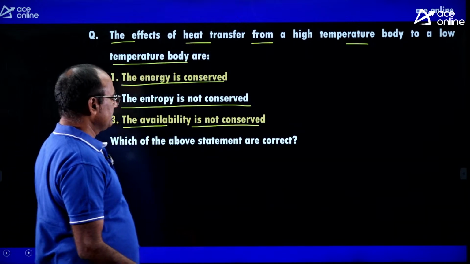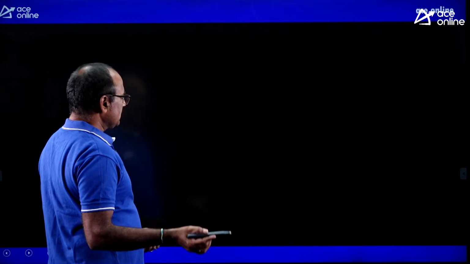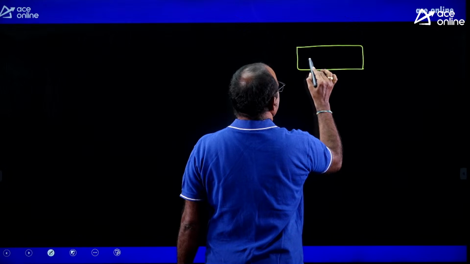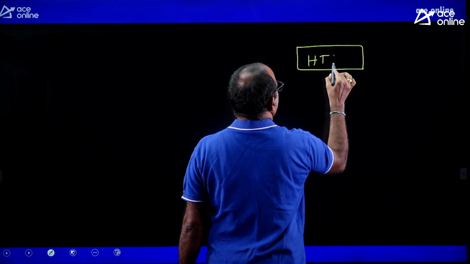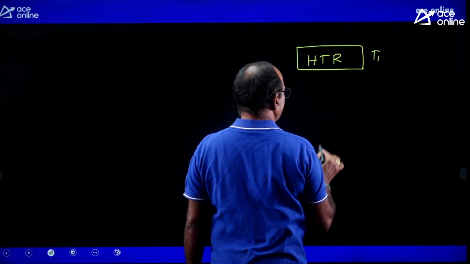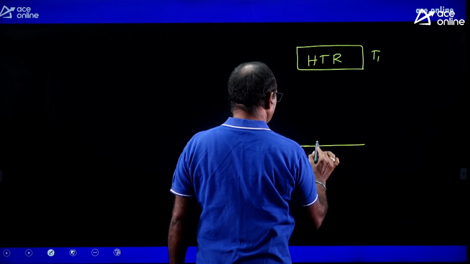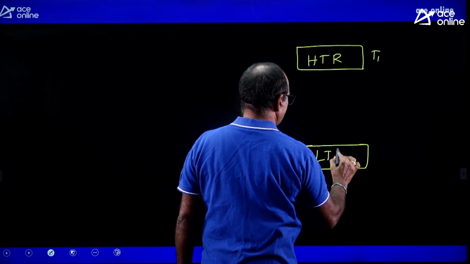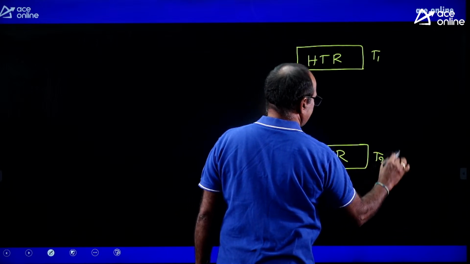Right? It is like this. Options are given. Here heat is transferring from high temperature reservoir. This is the high temperature reservoir where the temperature is T1, and this is the low temperature reservoir where the temperature is T2.